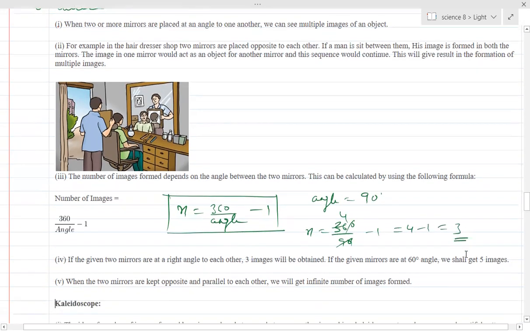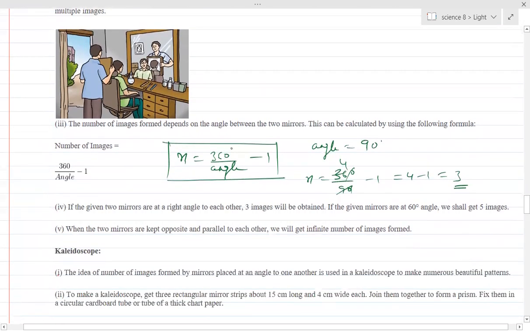Similarly, when the two plane mirrors are kept parallel, the angle theta is equal to 0. So the number of images is 360 upon 0 minus 1. 360 divided by 0 is not defined, and not defined minus 1 is also not defined. So infinite images are formed when the two mirrors are kept parallel to each other.